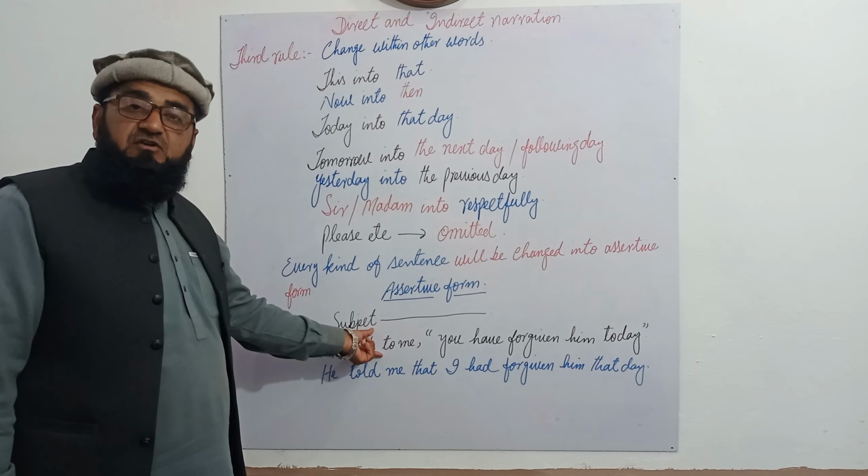While we are changing it into an indirect statement, me will be converted into I, because I is in the place of the subject and I is the subjective case. So you, the second personal, will be changed into the first personal, because the object is the first personal. What object? The object of the reporting speech. So that is the first rule applied here.